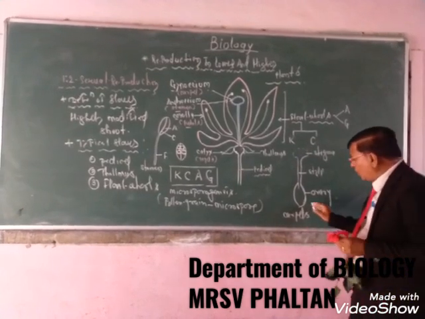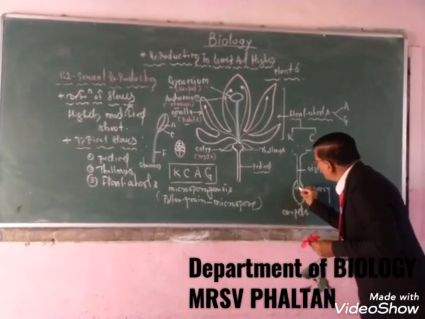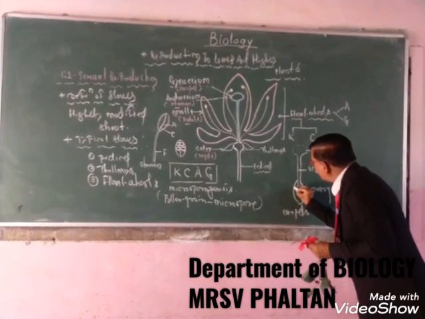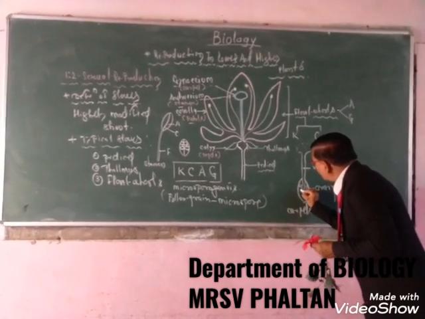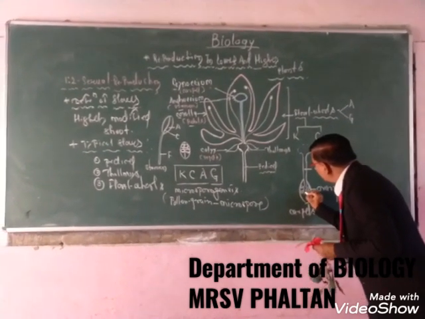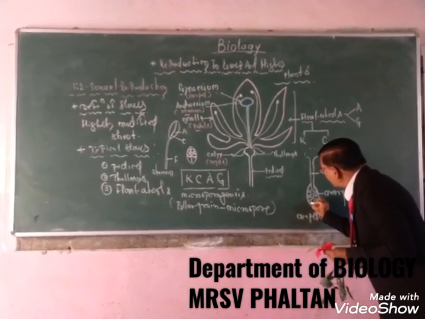The ovary encloses a number of ovules. When ovules are enclosed within the ovary, this is the main characteristic feature of the angiosperm.